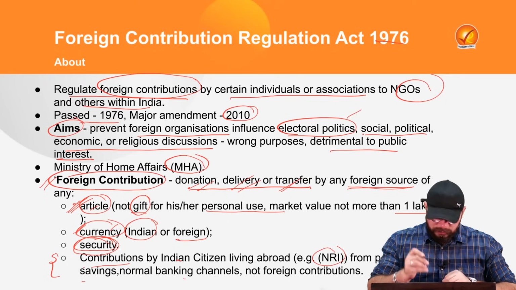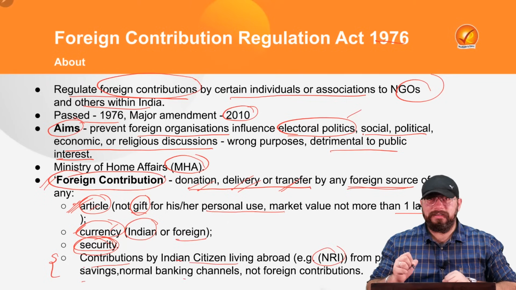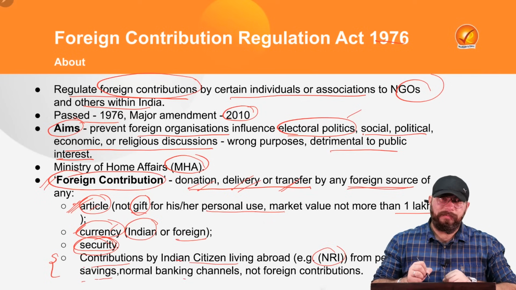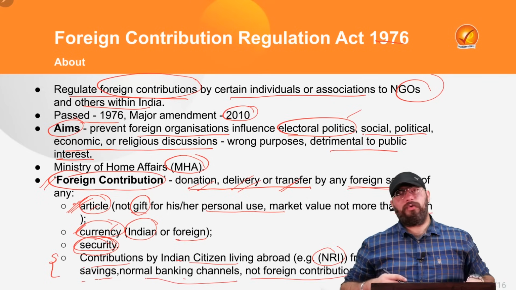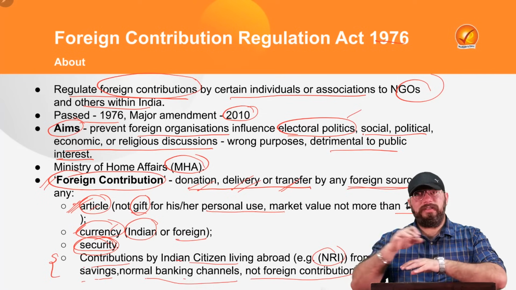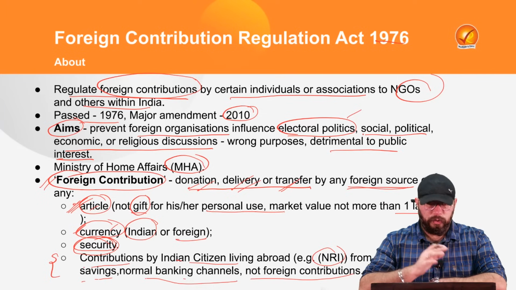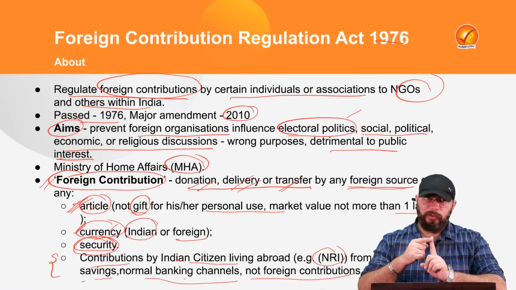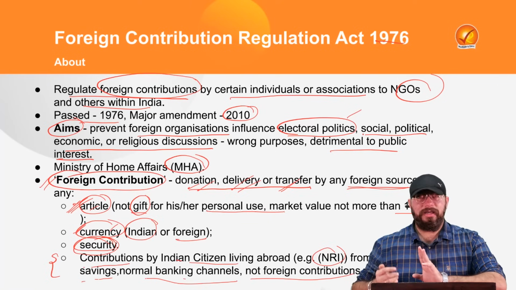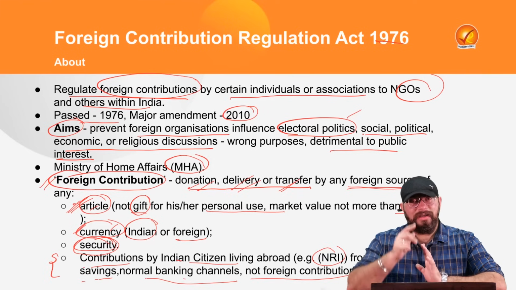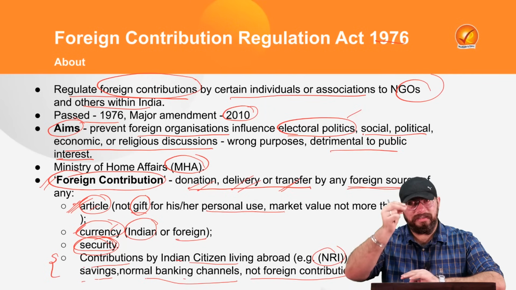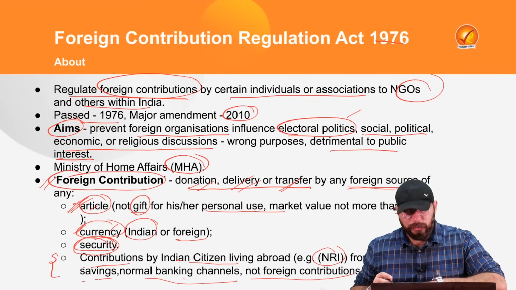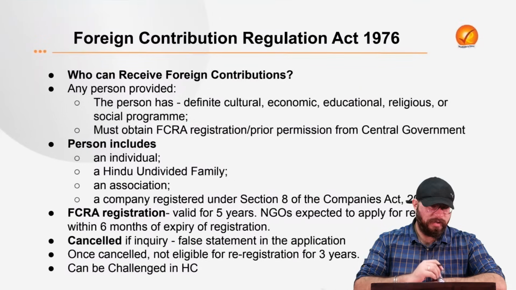The answer is no. The contributions given by Indian citizens living abroad, for example NRIs, from their personal savings and through normal banking channels, will not be a part of foreign contribution, because those are remittances given to individuals by the NRIs. I hope that is very clear. So foreign contribution includes articles, securities, and currencies. It does not include the money contributed by NRIs from their personal savings through the normal banking channels to India. I hope this is very, very clear to all of you.